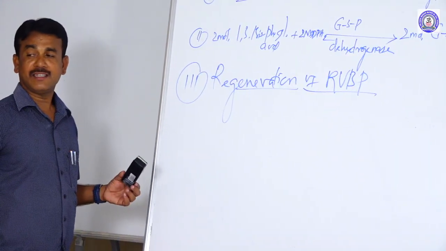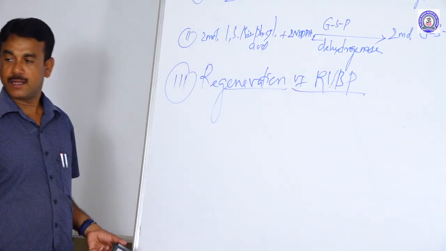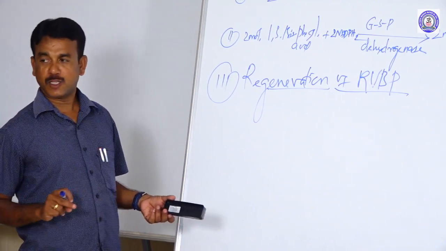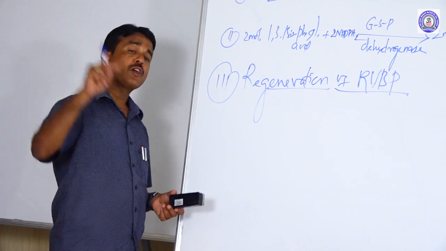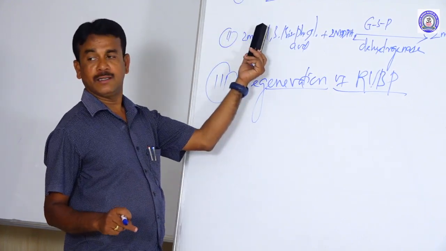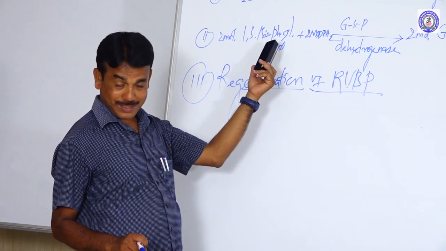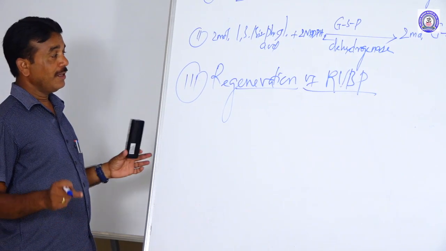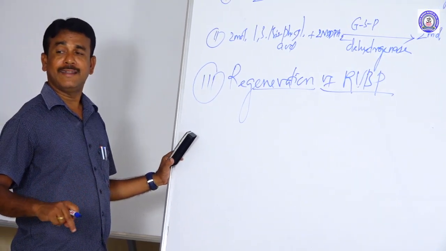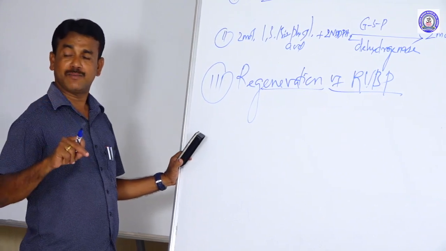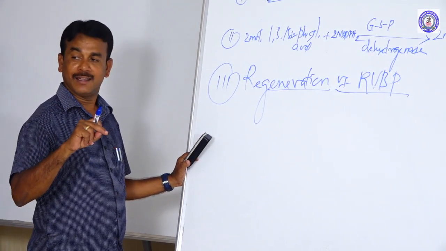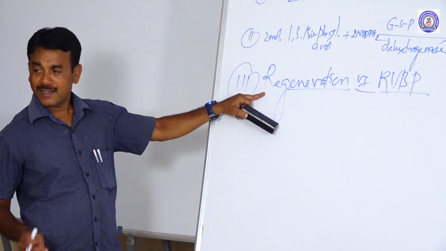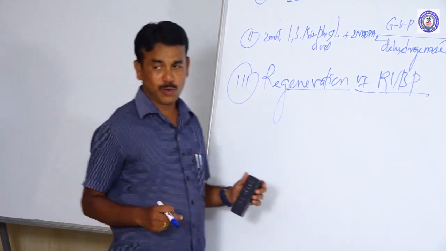So fixation is carried out through RuBP. RuBP fixes atmospheric carbon dioxide, first giving two molecules of phosphoglyceric acid. These undergo reduction within two steps to produce two molecules of glyceraldehyde 3-phosphate. Through many steps, that molecule is reduced, and after that RuBP is produced again. That is the regeneration of RuBP, in a cyclic manner.